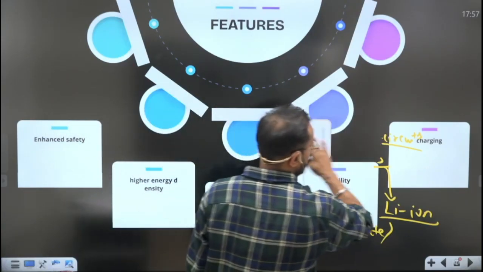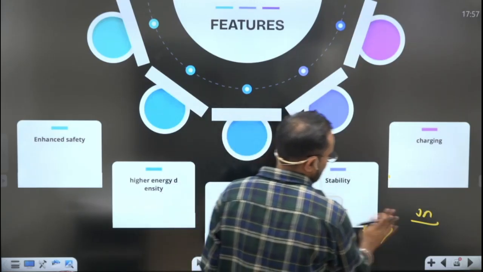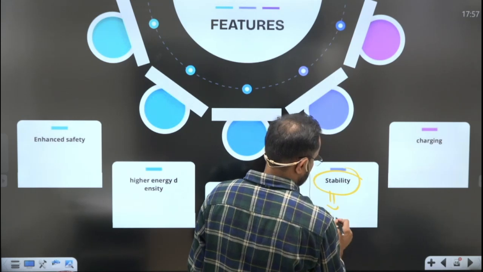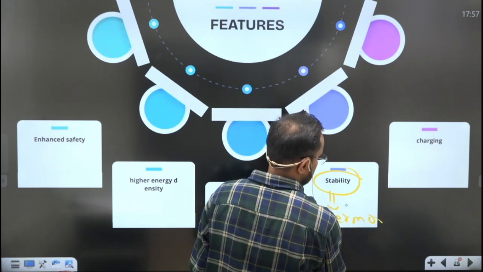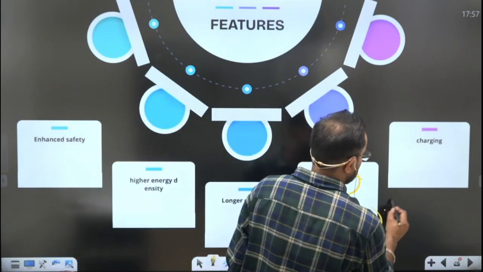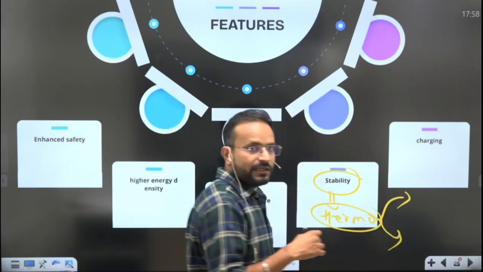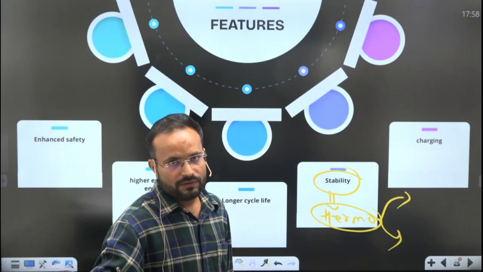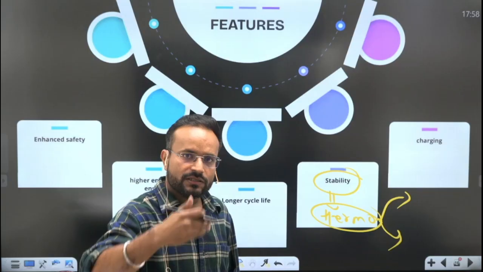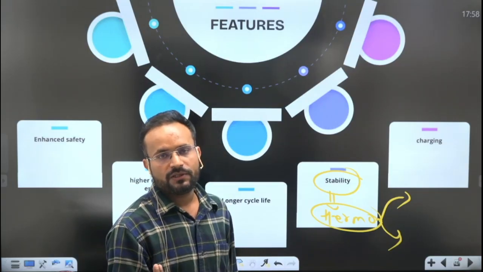Then the fourth point is about stability, in terms of thermostability. The solid state batteries could be operated and could function well under various temperatures. In the geographical context, India is not a country known for uniform temperature from Kashmir to Kanyakumari.